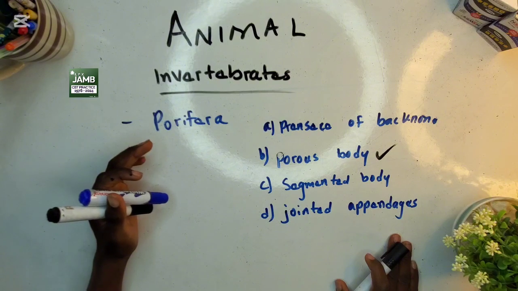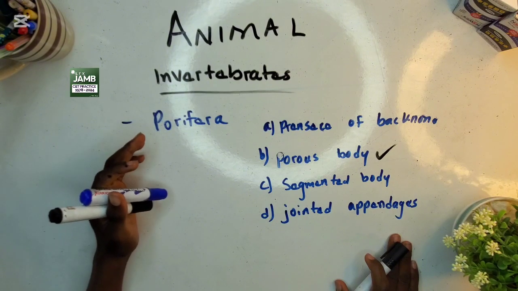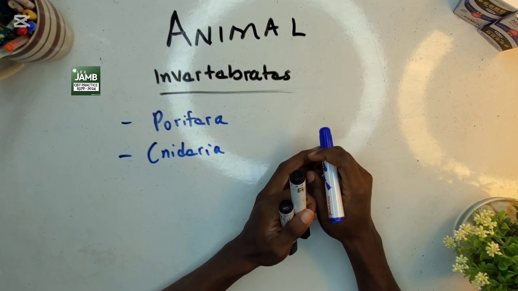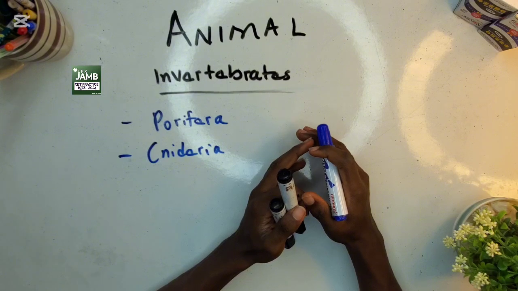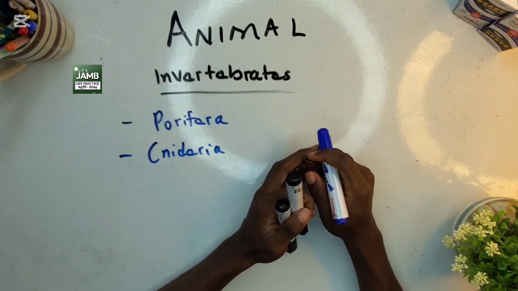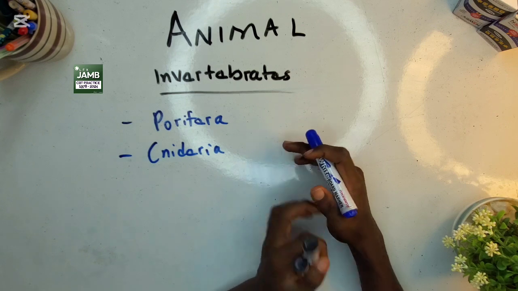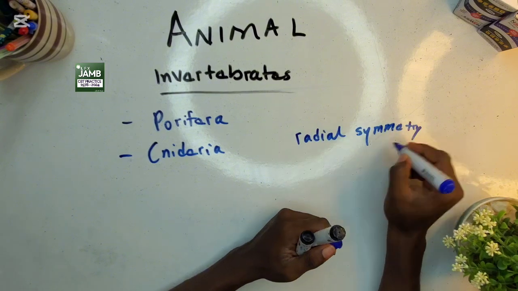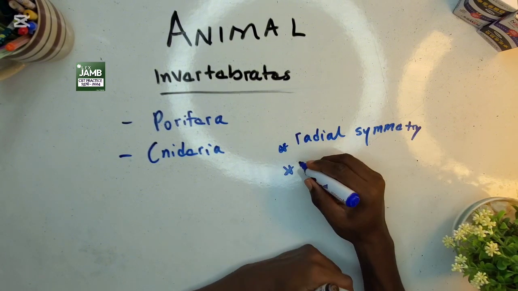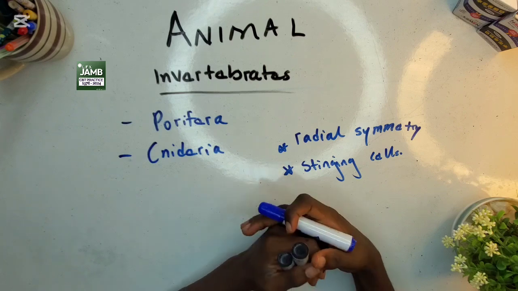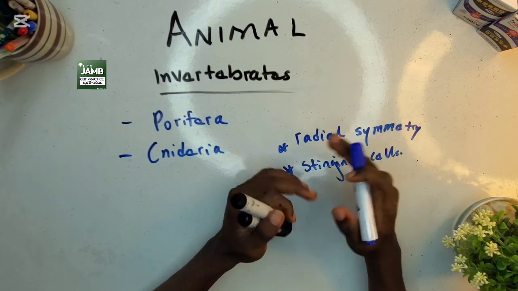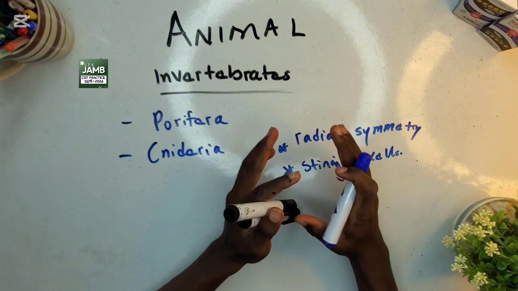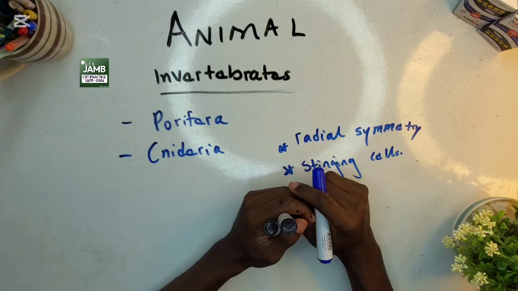So let's talk about another phylum under the invertebrates. Another phylum under the invertebrate animals is the cnidarians, majorly called the coelenterata. One of the characteristics that they possess is that they have radial symmetry and their body contains stinging cells. Organisms under the cnidarians are the jellyfish, hydra, coral, and their habitat is marine water or fresh water.